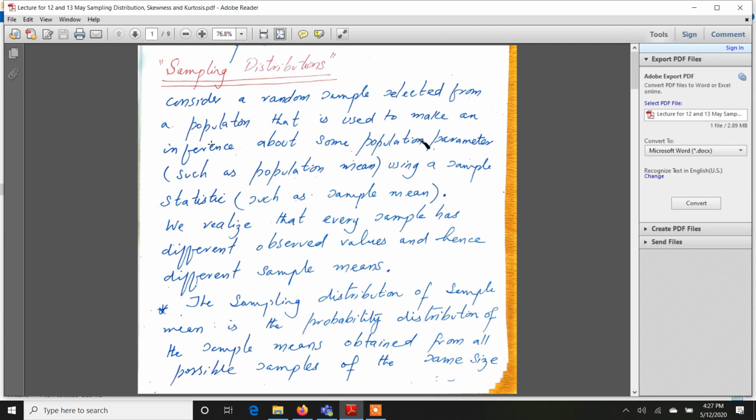Okay, so what is a parameter? For example, if my research interest is to conclude about the average IQ, then my population parameter, or simply parameter, is the average IQ.